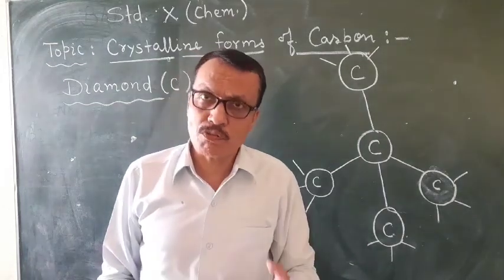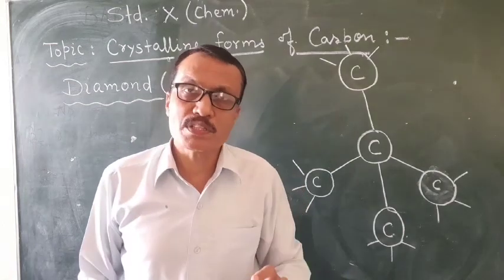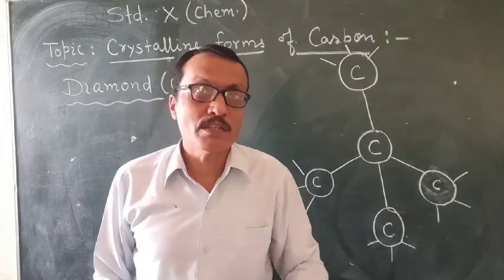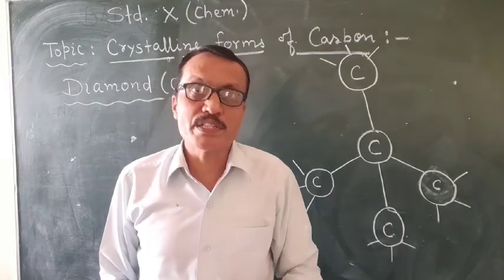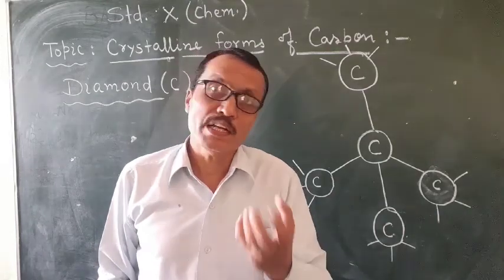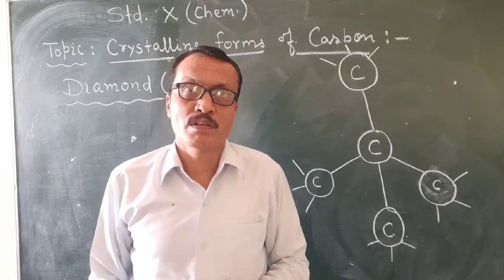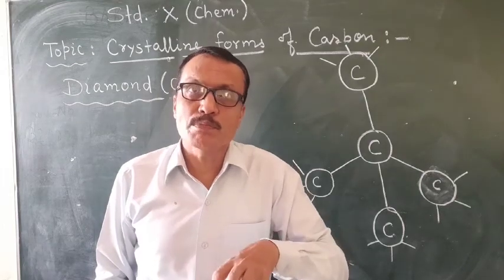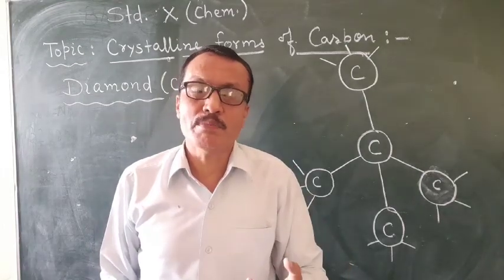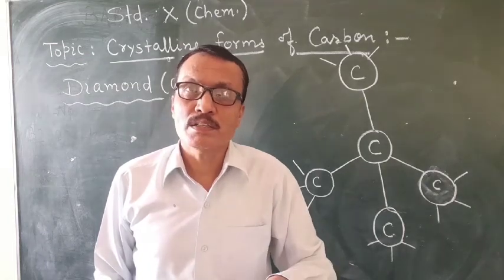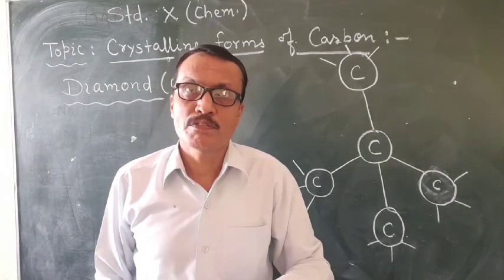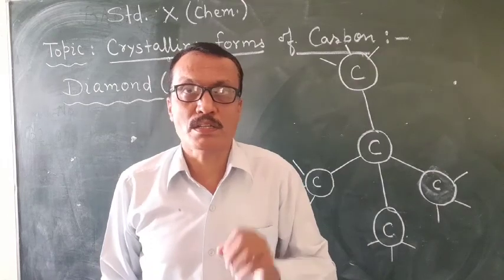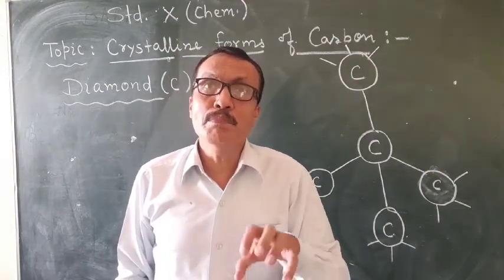Now, how do diamonds form inside the earth? Students, diamond forms inside the earth from carbon atoms in the presence of high temperature and pressure. This is responsible for the formation of diamond at a depth of 1500 kilometers or more inside the earth, along with kimberlite rock.